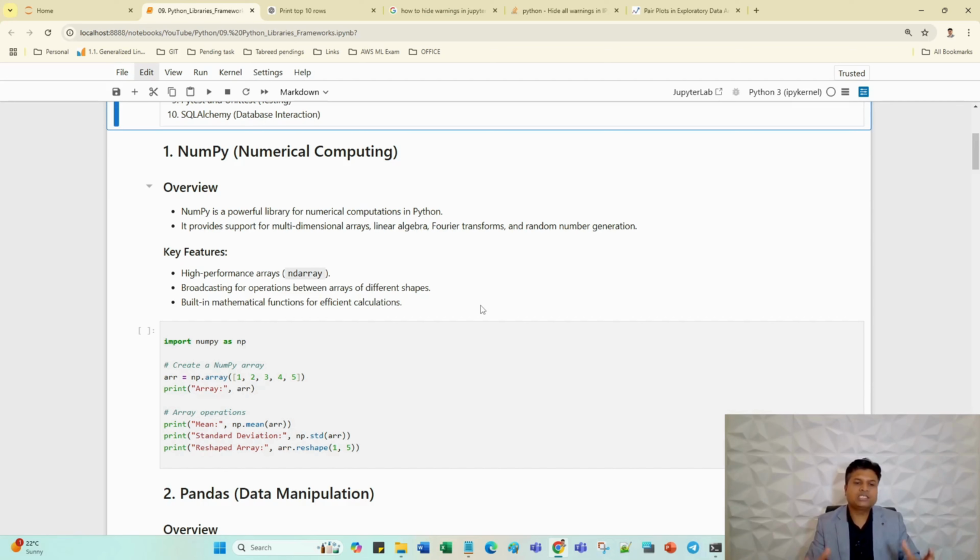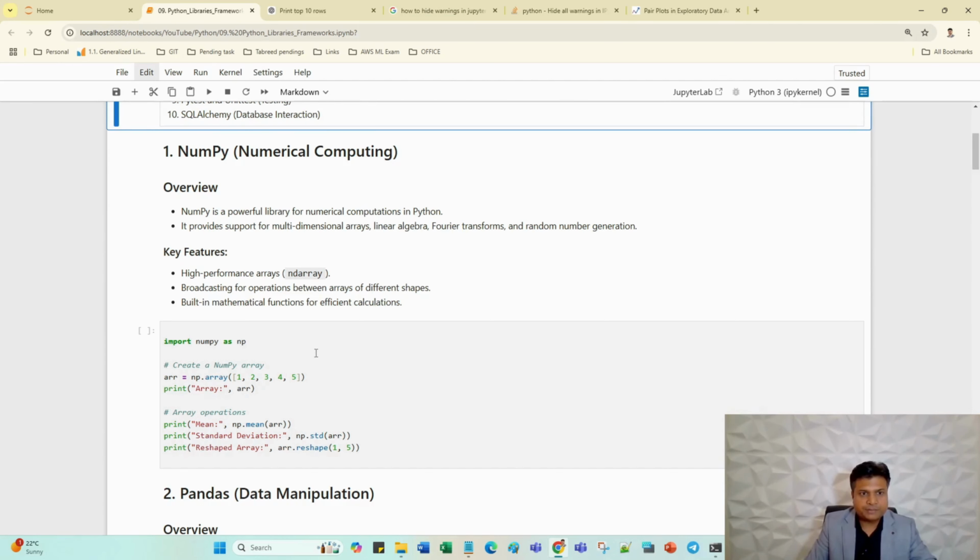Once you compare, let's suppose you take a huge list and use Python methods, and you also use NumPy for the same thing. You will see there is a huge difference in the output. The output will be quick and fast using NumPy, but using Python functions will be a little slow. Also, when we come to complex calculations, NumPy definitely helps us.